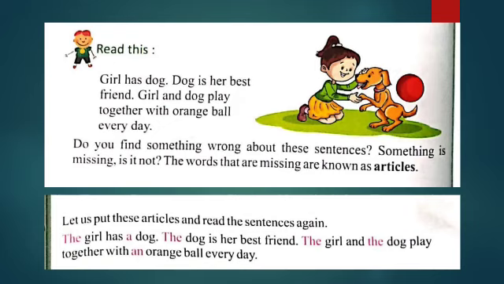Let us put these articles in and read the sentences again. The girl has a dog. The dog is her best friend. The girl and the dog play together with an orange ball every day. This sentence is complete with the use of our articles. Now come to our exercise questions.